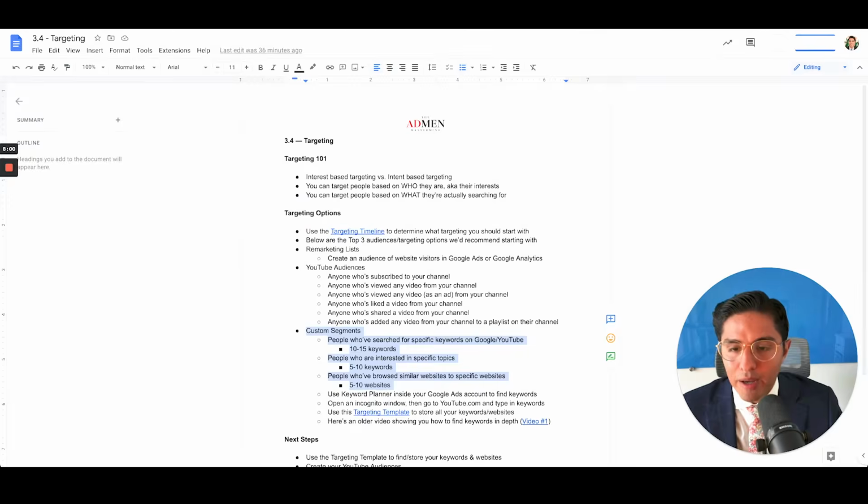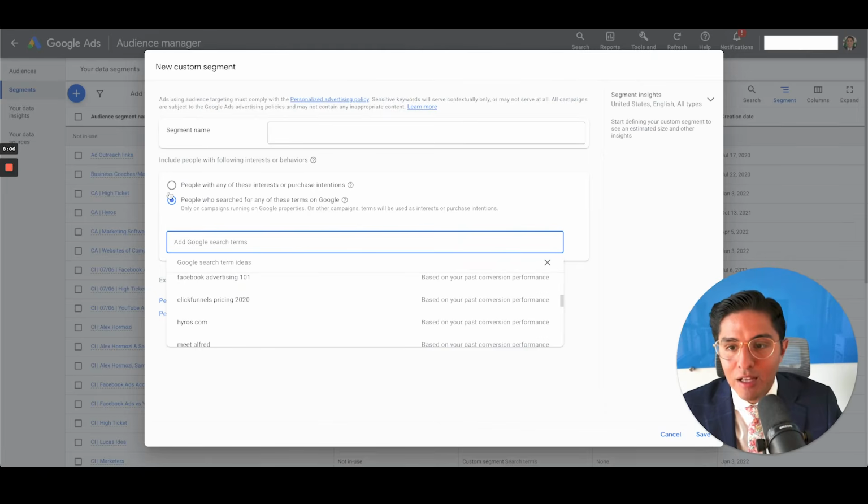But here's what we recommend. We recommend you use at least 10 to 15 keywords inside of this type of custom segment campaign. Remember, this is custom search, okay? You want at least 10 to 15 keywords in here. This is based on Google's policies. They actually recommend this as well, at least 15. We found the sweet spot is 10 to 15 keywords.